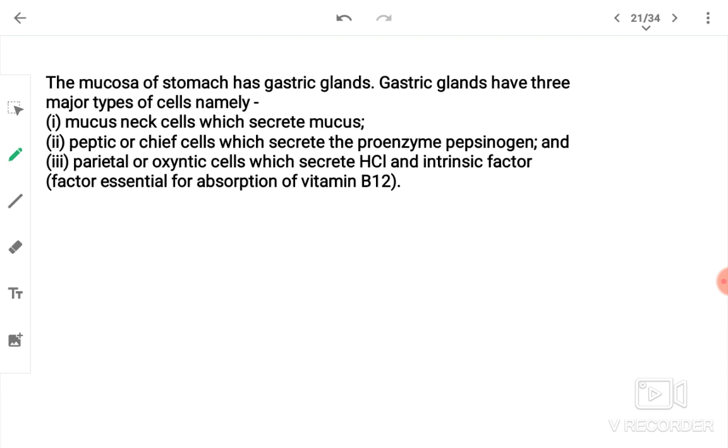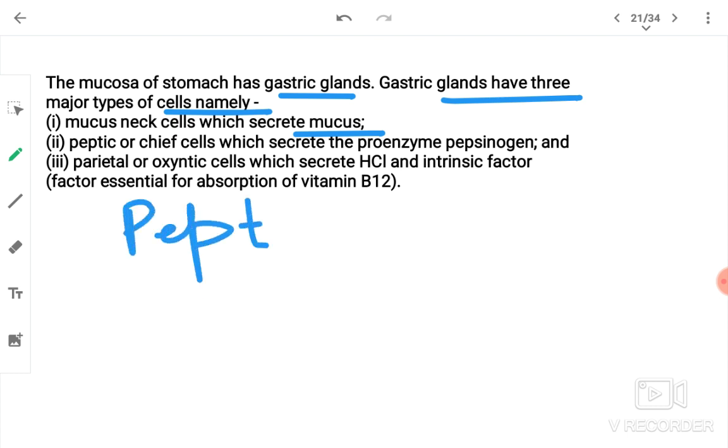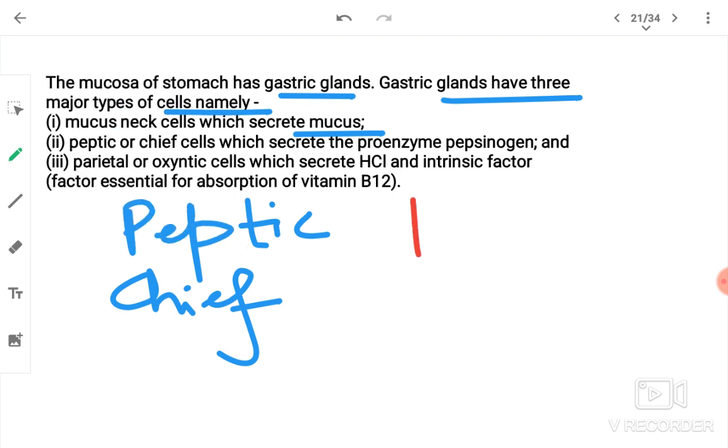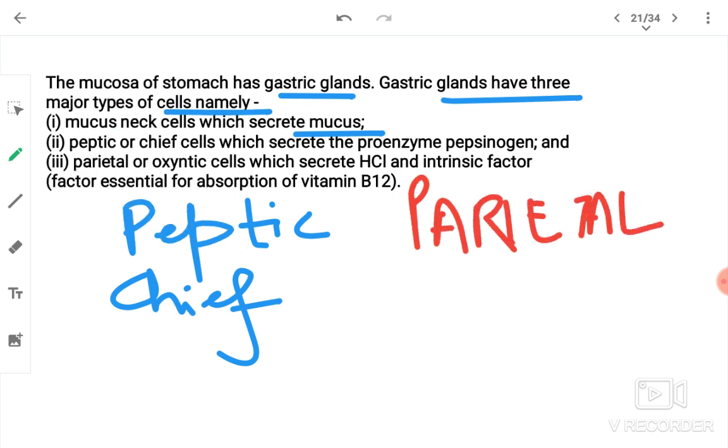The mucosa of stomach has gastric glands. As I told you, it is confusing also sometimes. Gastric glands have three major types of cells, namely mucous neck cell, which will secrete mucus, which is very clear to you all. Now, peptic, chief, parietal, oxyntic.